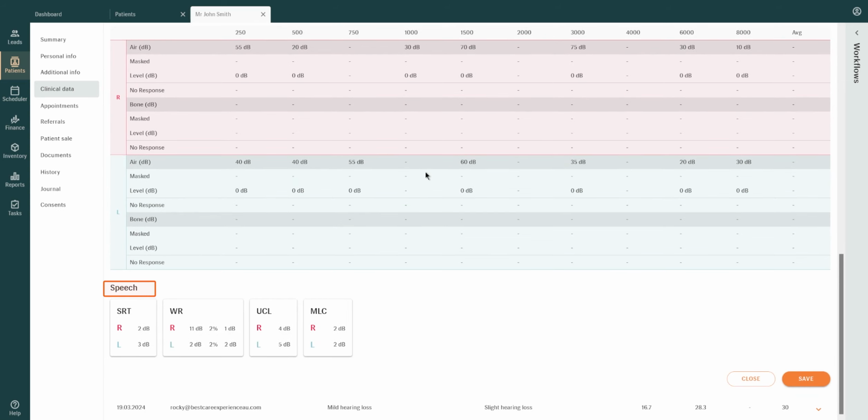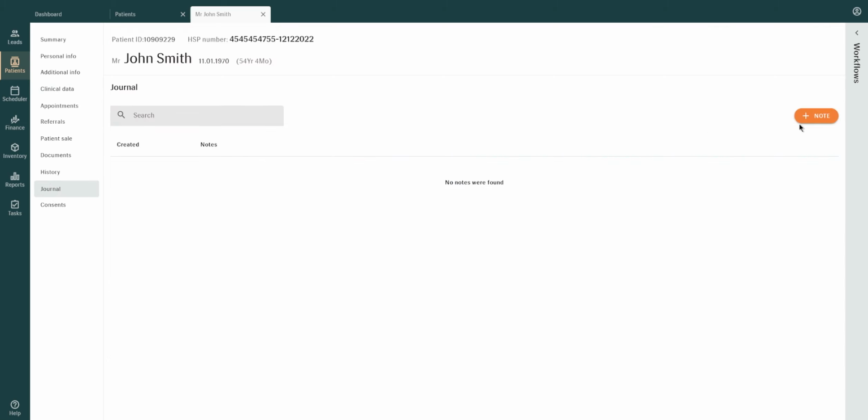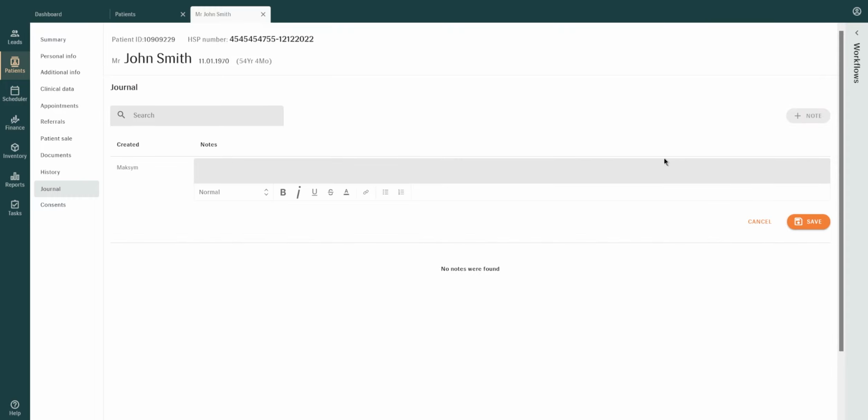Under Speech, you will find speech test results. To access or include additional clinical notes, go to the Journal section of the patient's record. Here, you'll also find journal entries generated in Bridge.